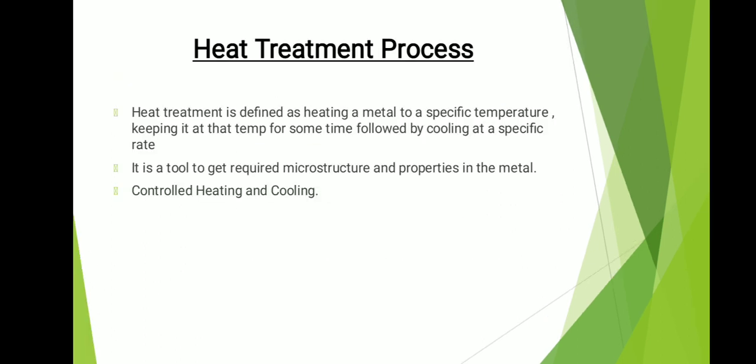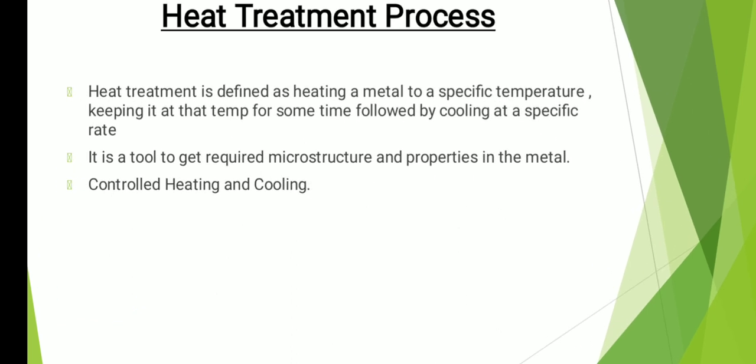Friends, as I told you, this is a heat treatment process. So basically, what is a heat treatment process? See, heat treatment is defined as heating the metal to some specific temperature and keeping it at that temperature for some time, followed by cooling at a specific rate. Simply, you can say heat treatment is controlled heating, then keeping it for some time, and then cooling it. This is the simple definition of heat treatment. And why is heat treatment done? It is done to get the required microstructure and properties in the metal.